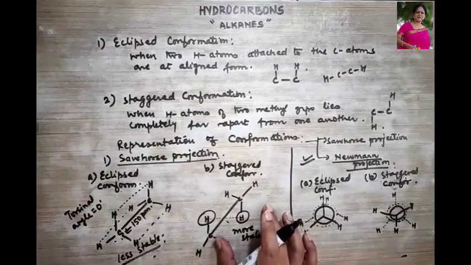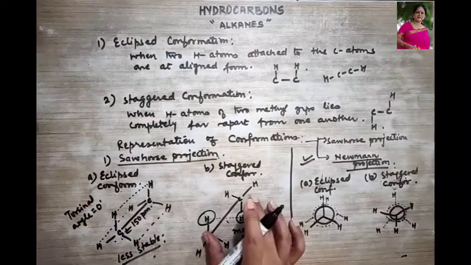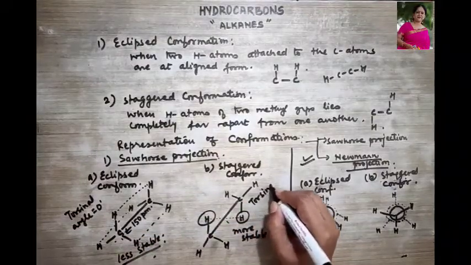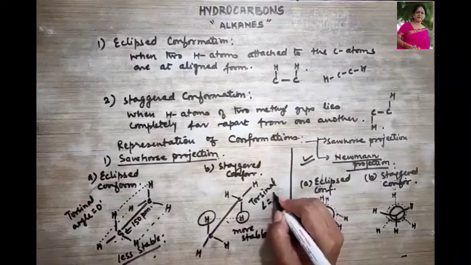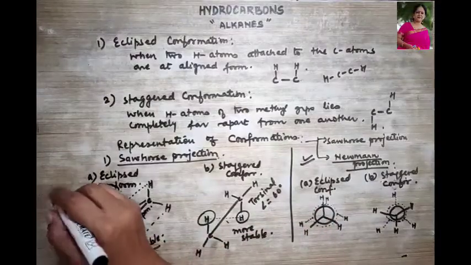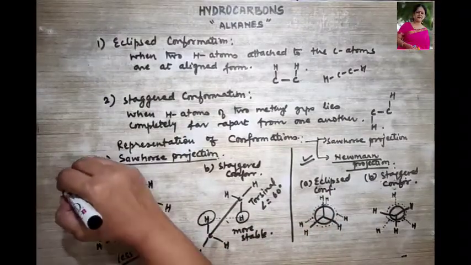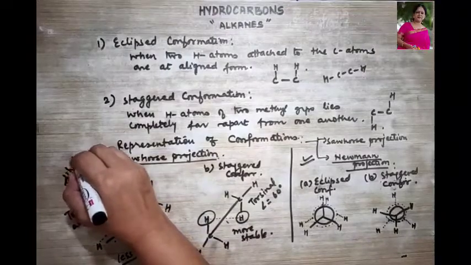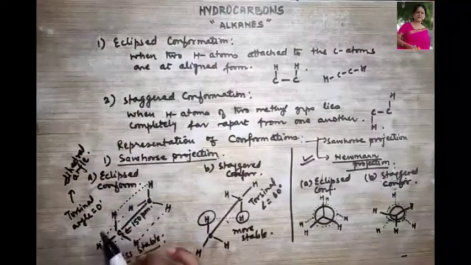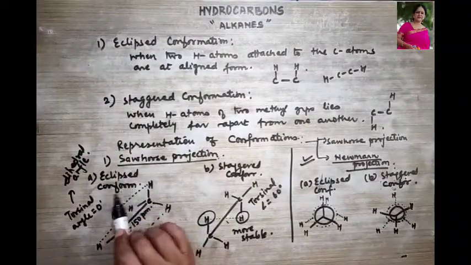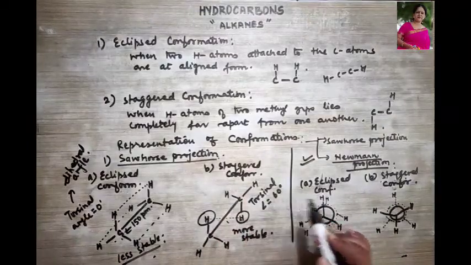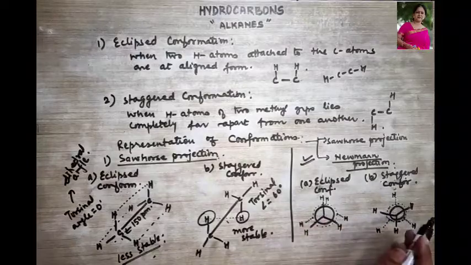Whereas in staggered conformation, the dihedral angle, or what we call the torsional angle, is always equal to 60 degrees. This torsional angle can also be called the dihedral angle. Don't get confused: dihedral angle, also called torsional angle. So your torsional angle is equal to 0 in the eclipsed conformation, and in the staggered conformation your torsional angle is always equal to 60 degrees.